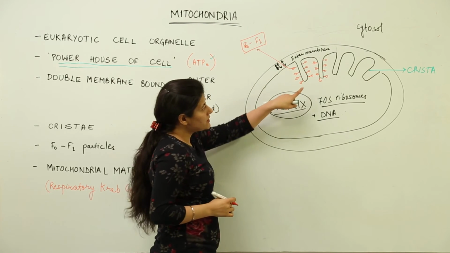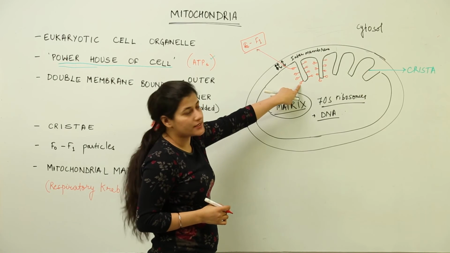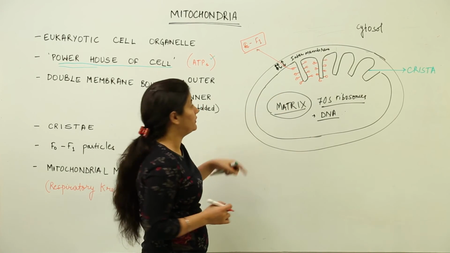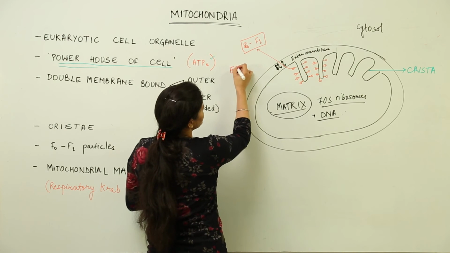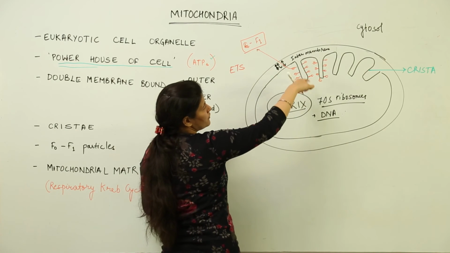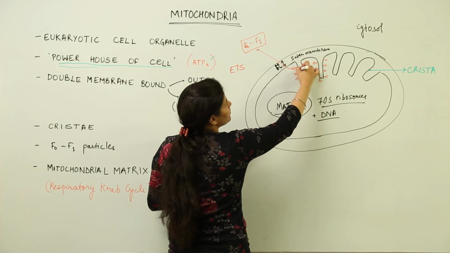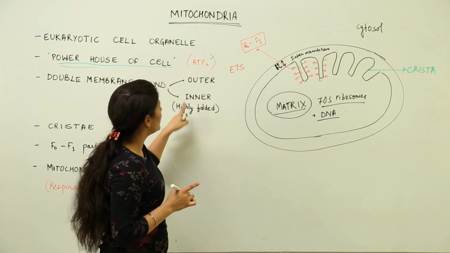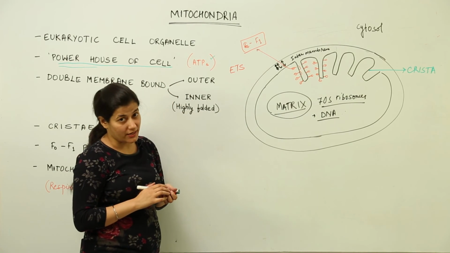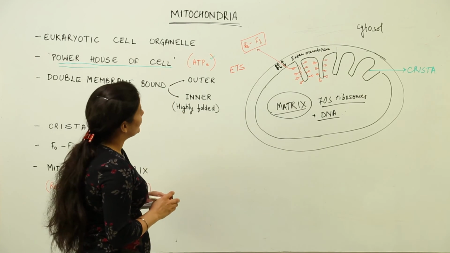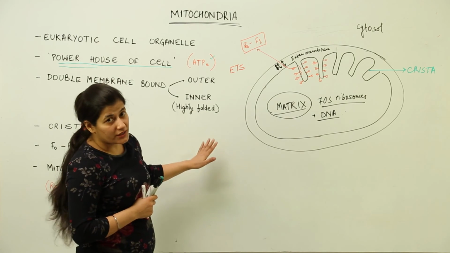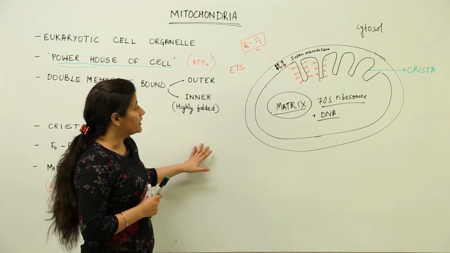These are ATP synthetase enzymes which are present over here, which would help in the respiratory pathway, as we call it, electron transport system. The electron jumps from this particular part and then it moves across the gradient, and hence the ATP are generated, and that is why it is known as the powerhouse of the cell. So we get to know that mitochondria is the basic organelle which is generating all the energy requirements which would be incurred by the cell.